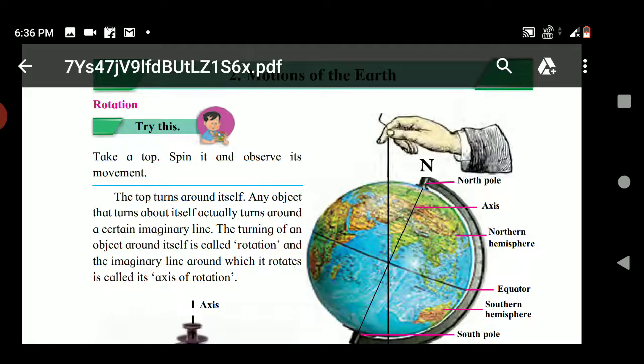Let us first understand the term rotation. For this, let us try an activity. Take a top, spin it and observe its movement. You will see the top turns around itself. Any object that turns about itself actually turns around a certain imaginary line.